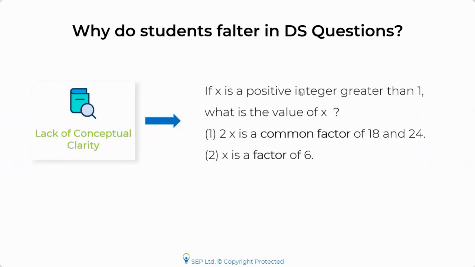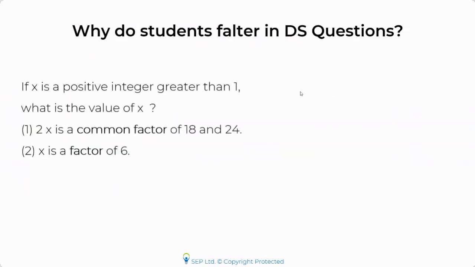Now, what usually happens is that if students don't know the difference between these terms, they play an important role. What do I mean by just factor? What do I mean by common factor? What do I mean by least common factor? What's the difference between all of these? If you do not have conceptual clarity, which I'm writing as CC, of these things or the differences between them, then there is a good chance that you would end up making a mistake or choosing the wrong answer in this question.